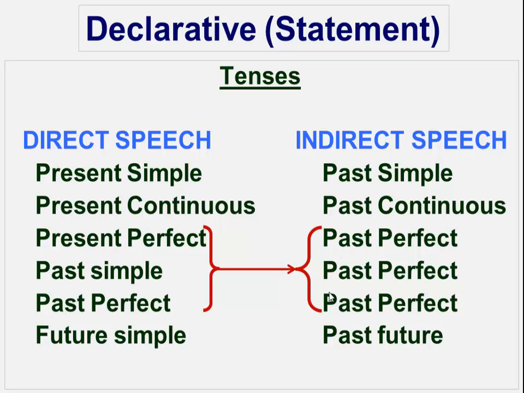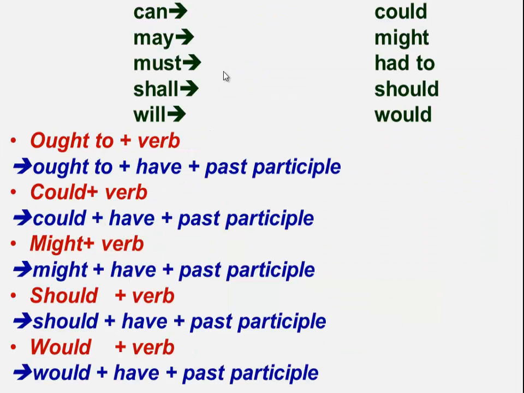And the past perfect is had, followed by the past participle of the verb. The future simple becomes past future, which means will turns into would. Modals also change. Can becomes could, may becomes might, must changes into had to, shall becomes should, and will becomes would.